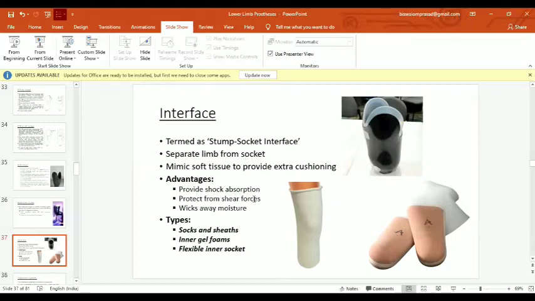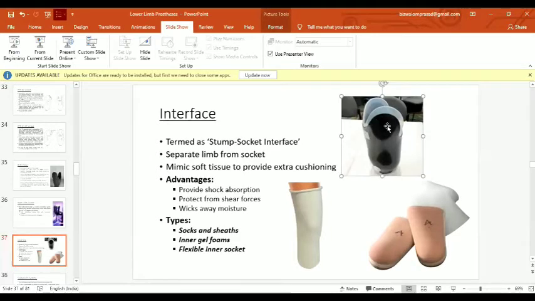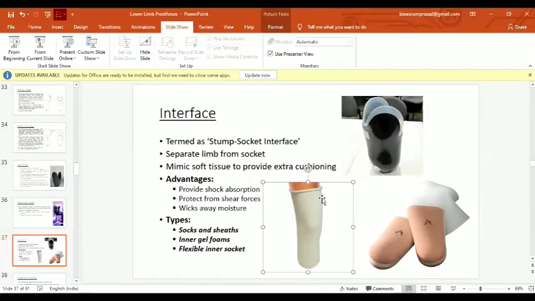And what are the types? Socks and nylon sheets, or inner gel liner, or flexible inner socket with rigid outer frame. So this is what you see here on the top. You can see here the flexible inner liner with a rigid outer frame, and here you can see the transtibial sock, and here you can see the inner gel liner. Many silicone liners are also available.